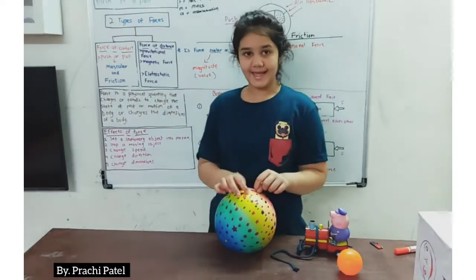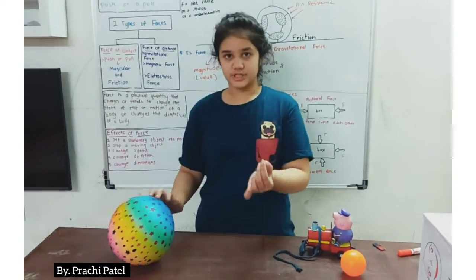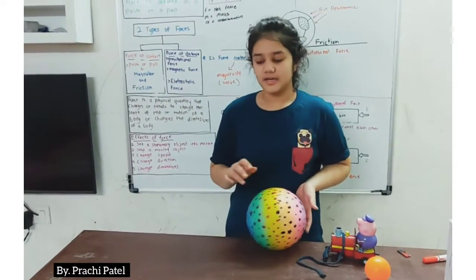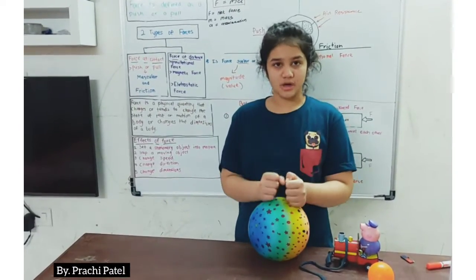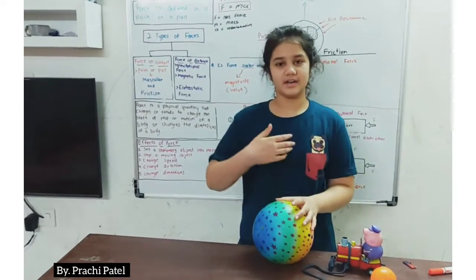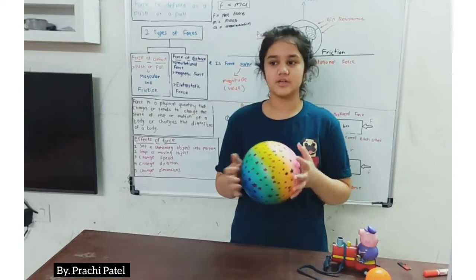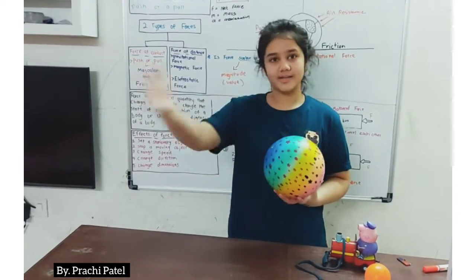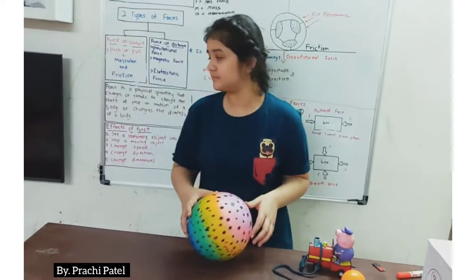But when I push this ball from here to there, it creates motion because it's moving right now. Like my car is stopped, but when I drive, it starts. So when it's in one place, it is at rest, and when it goes from one place to another, that's called motion.